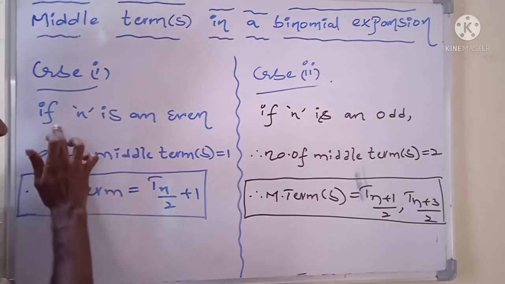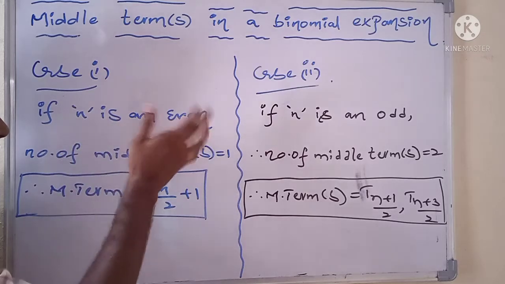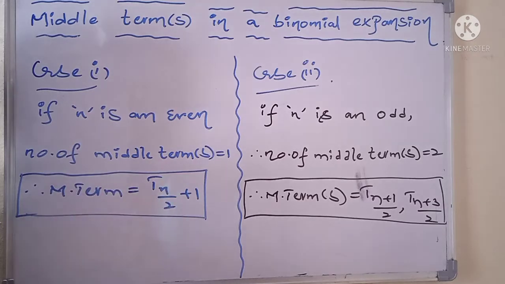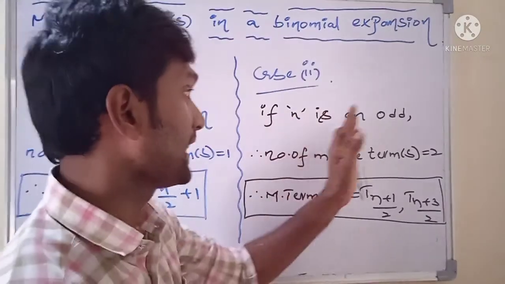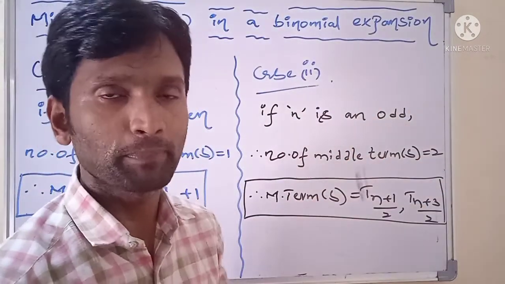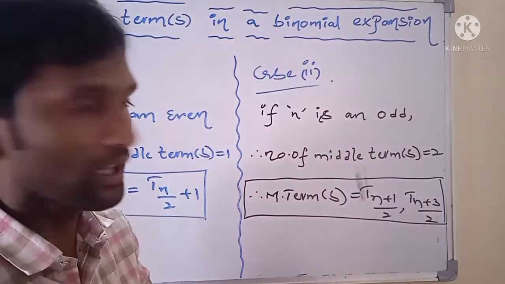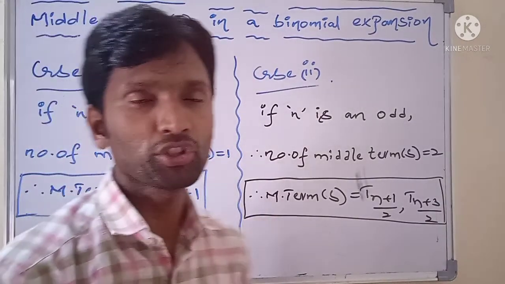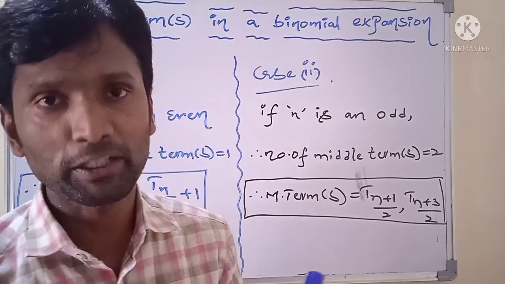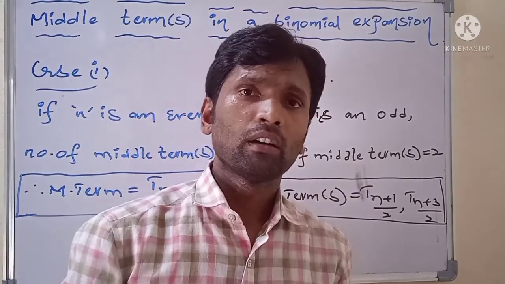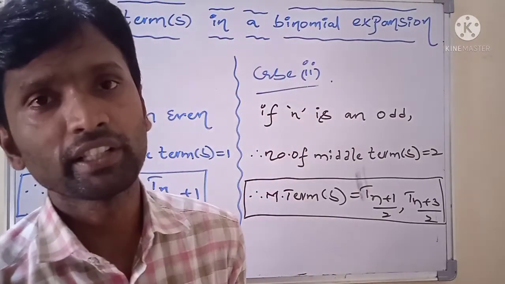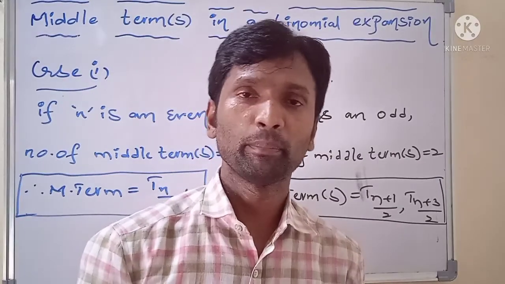The first case is like this. If n is an even integer, we have only one middle term. For finding the middle term of the binomial expansion, the formula is T of n by 2 plus 1. Come to the second case. If n is an odd integer, in that binomial expansion we have two middle terms. For finding them, the formulas are T of (n plus 1) by 2 and T of (n plus 3) by 2. So this is the information about middle terms in a binomial expansion when n is a positive integer index. So this is the concept of middle terms.